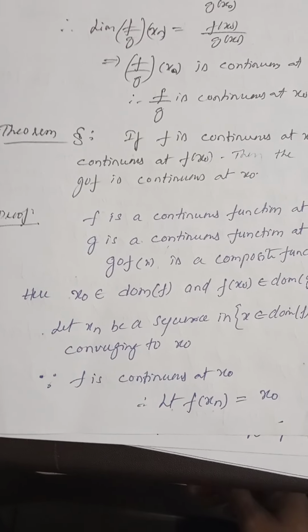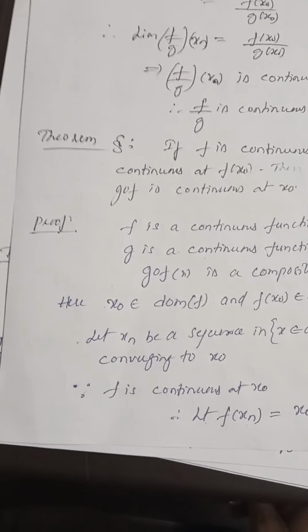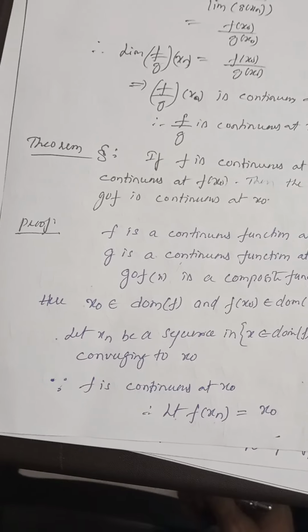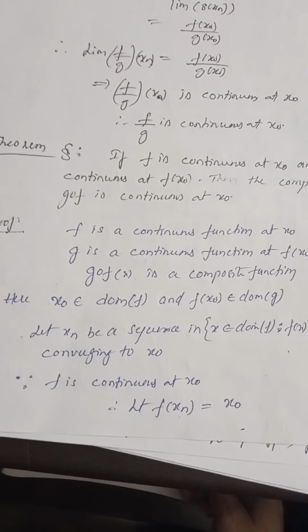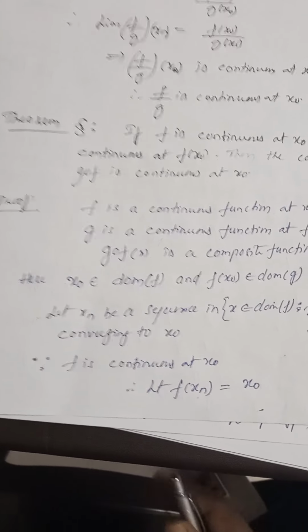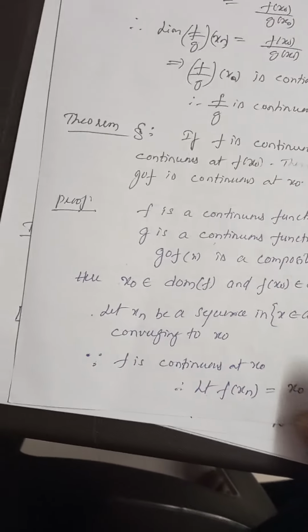g circle of f of x is a composite function. Now we have to show that g circle of f is continuous at x naught. That is our aim, right? Now here we are taking one element. Let x naught belong to the domain of f, right?